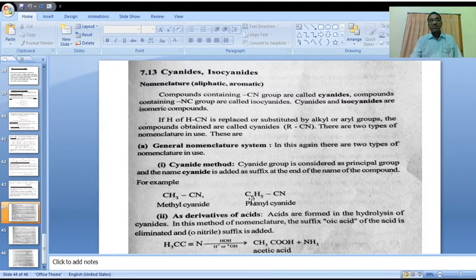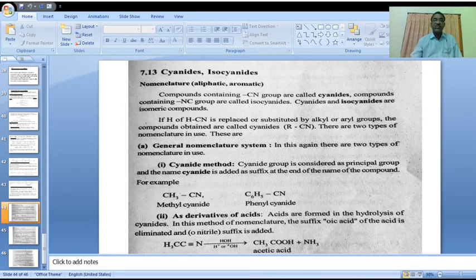Next, we'll go to phenyl cyanide. Phenyl cyanide is a common name. But in the IUPAC system, this phenyl ring is called benzo, plus the functional group cyanide, nitrile. Benzonitrile. Is it clear? Benzonitrile. This is the IUPAC name of this compound.